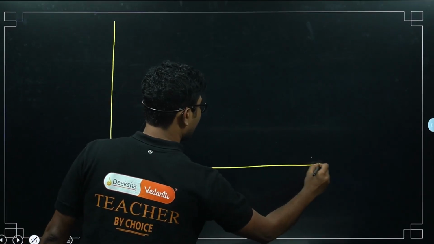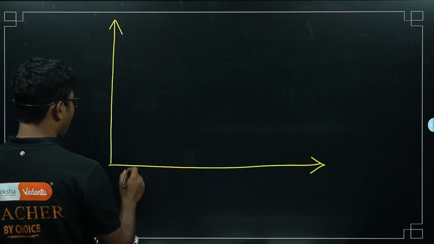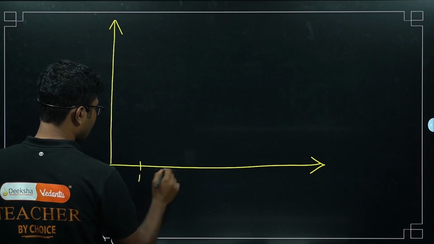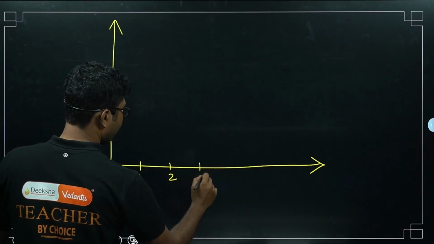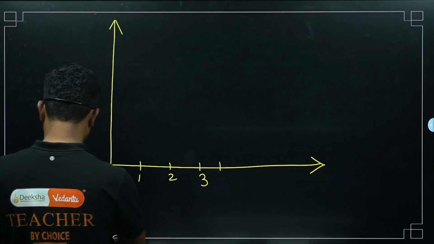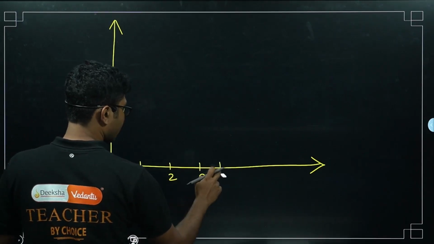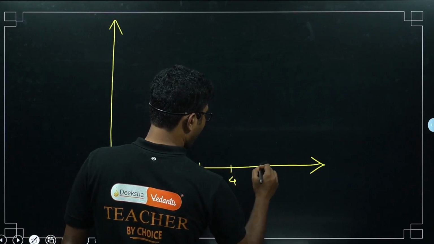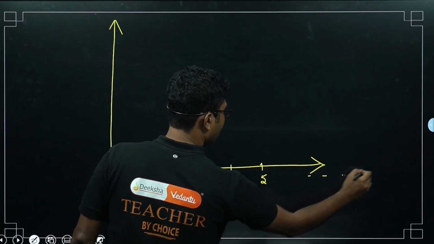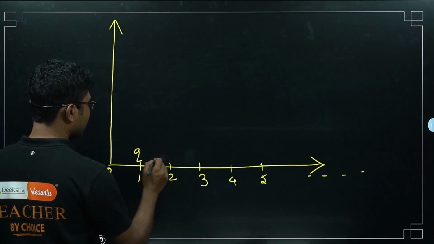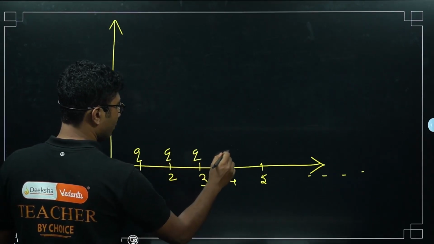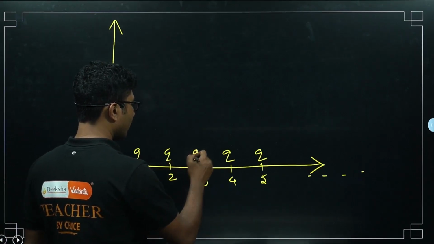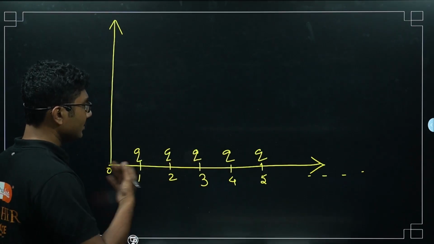So we have a coordinate system, and we have 0, 1, 2, 3, then 4, 5, and so on, right? Now each point has a charge q, plus q. Because the electric field is positive, we can assume this is plus q.